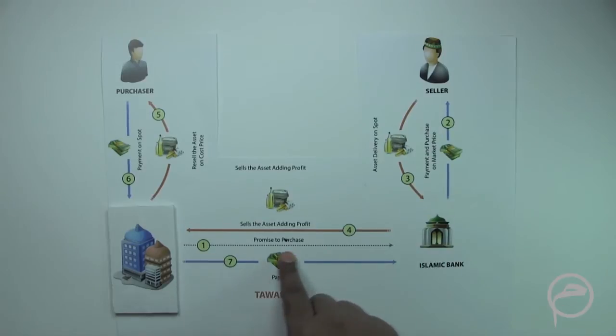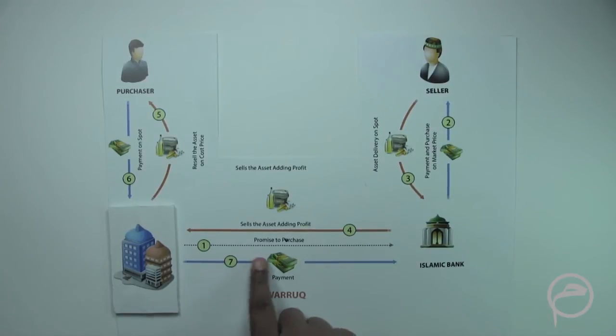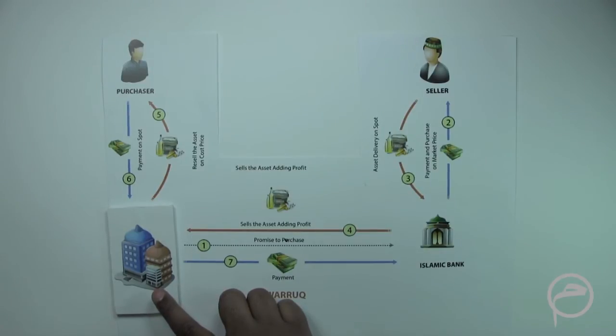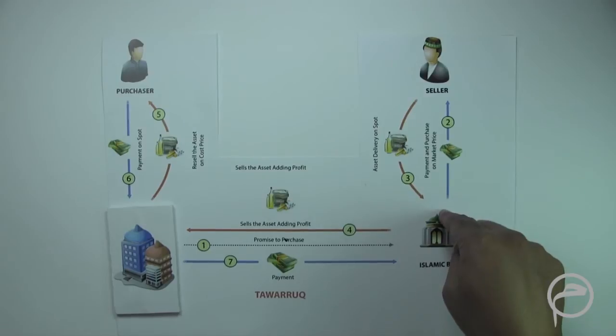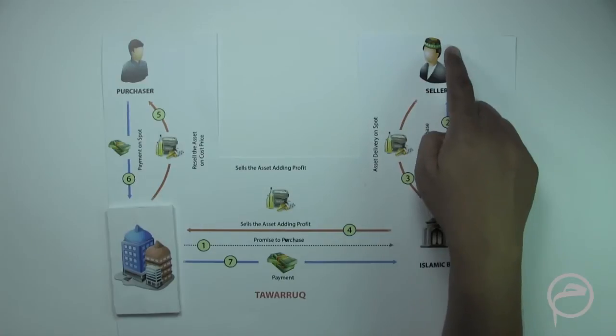So once the promise to purchase is given, which is a unilateral promise given by the company to the Islamic bank, the step 2 is, for example, if in the promise to purchase, the company has mentioned that the company would purchase certain identified assets from the Islamic Bank of value $10 million, then the Islamic Bank would go ahead and purchase those specific commodities or assets from a seller.